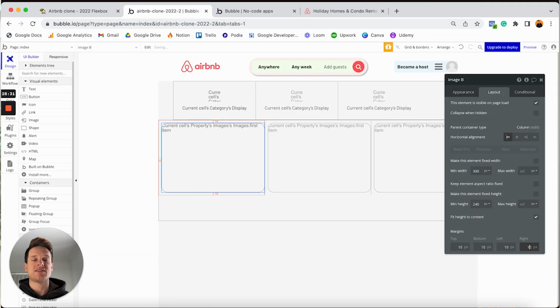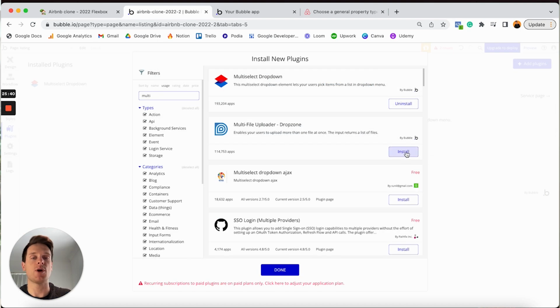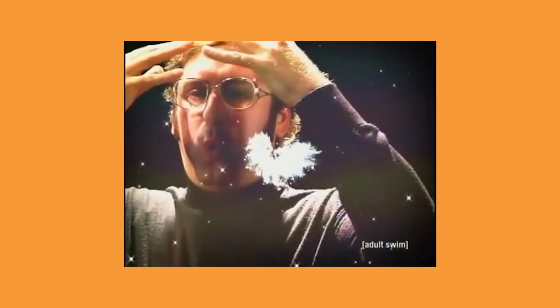Bubble is what's known as a no-code tool, which in simple terms just means that you can build fully functional apps without having to write a single line of code using their visual interface. When it comes to no-code tools, Bubble is by far my favorite. Not only does it give you the ability to create your own custom database, but it allows you to create a custom interface that your users will interact with. It also gives you the ability to stitch everything together using workflows, and of course the ability to integrate with third-party tools and services. Now look, each one of these features would be a standalone tool, so it truly just blows my mind that Bubble includes all of these in one single platform.